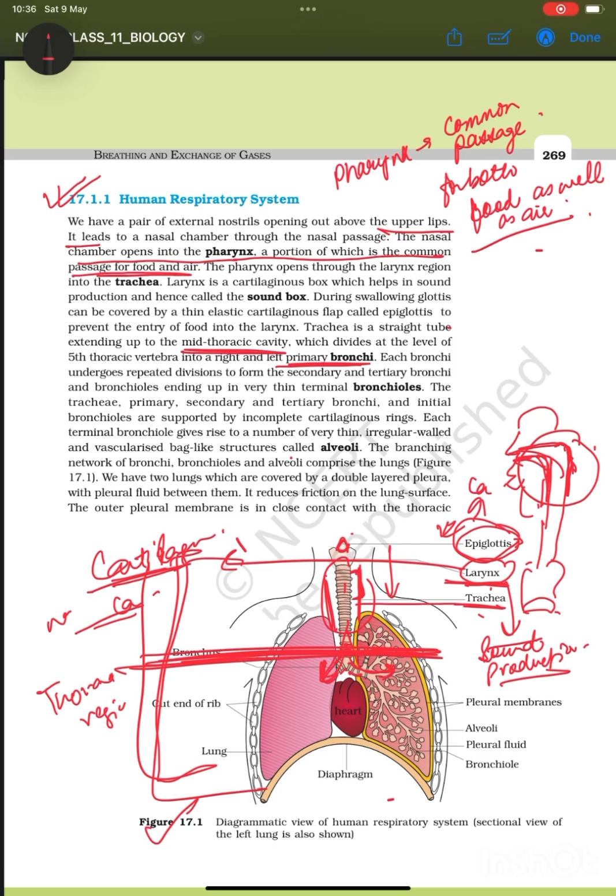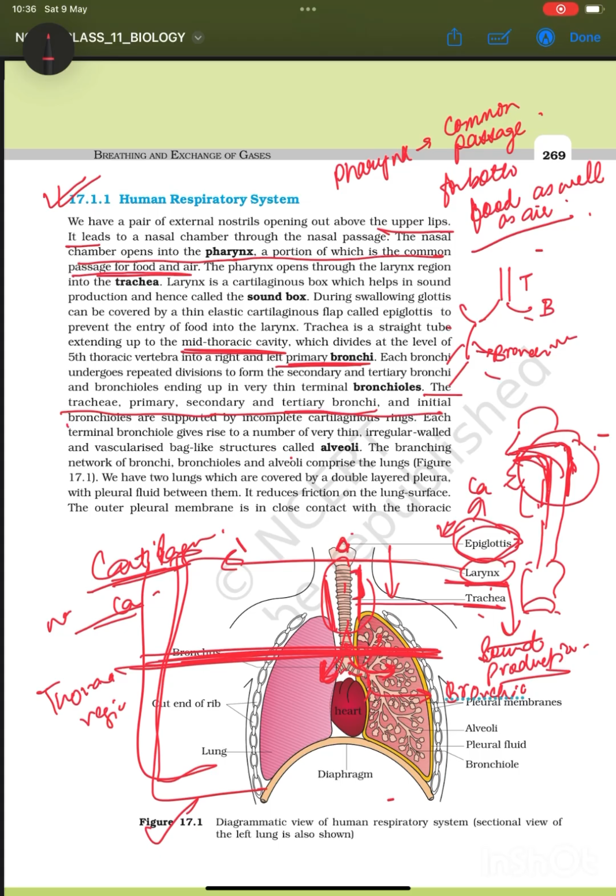Now where the trachea divides, the branches are known as bronchi, since it is dividing, and then into bronchioles. The further division is called the bronchioles. Suppose this is the trachea, now this is dividing, this is now called bronchi, and this bronchi divides further into bronchioles. The trachea, then primary, secondary, and tertiary bronchi. The further division would be primary, secondary, tertiary.